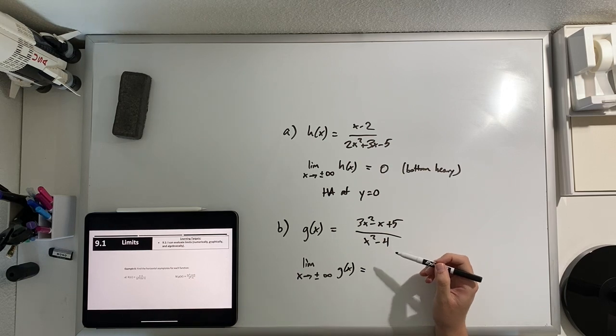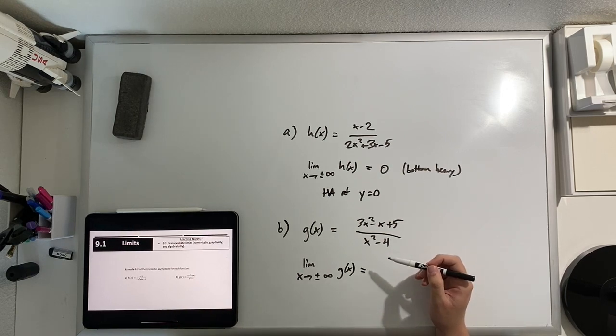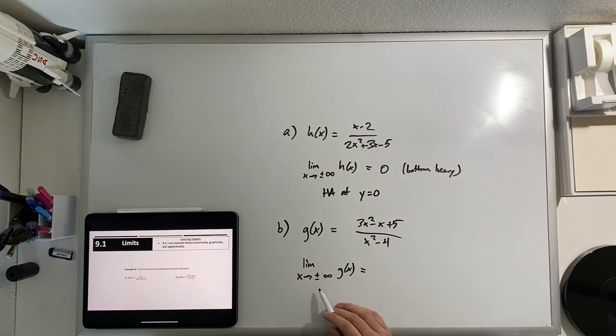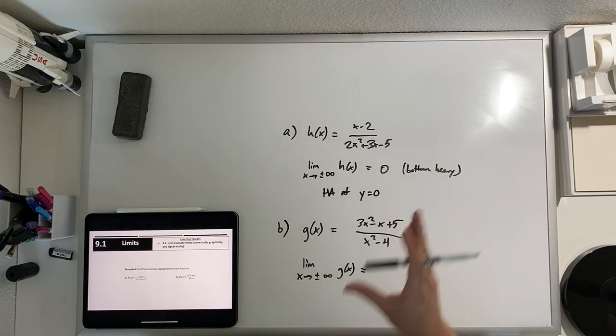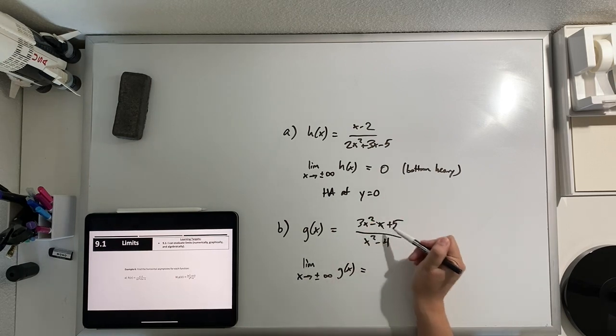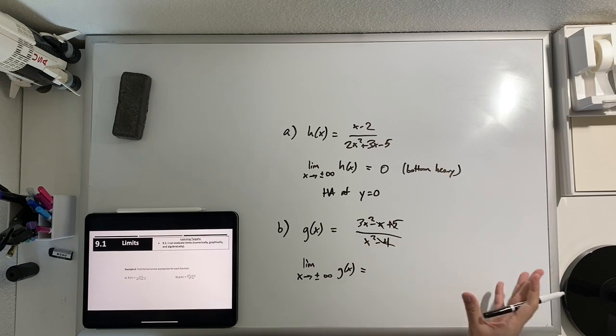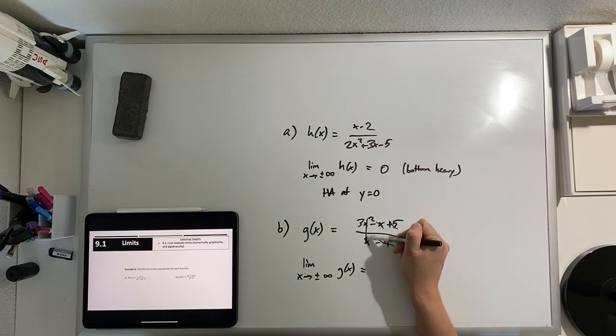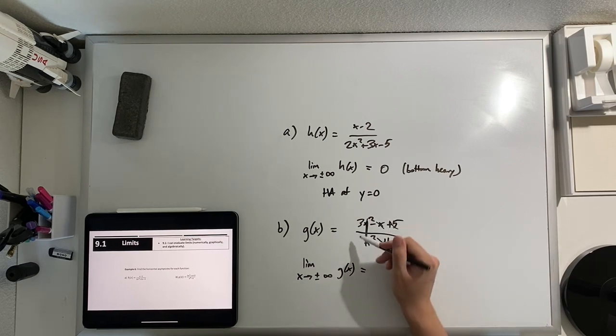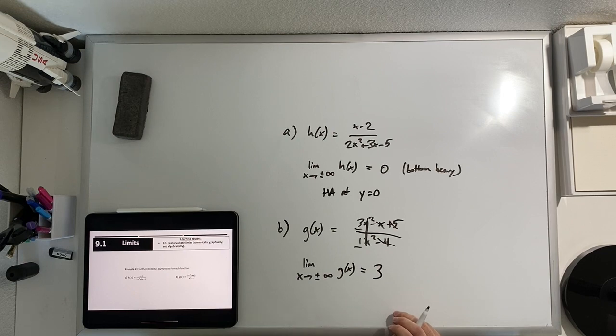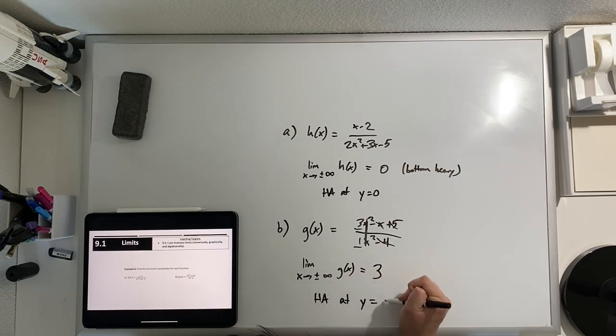The degrees of the numerator and the denominator are the same, which means as x approaches positive infinity or negative infinity, all this other stuff here matters less and less and less. And this is going to cancel out. That's just 1. So we're left with the leading coefficients. 3 over 1. This limit is 3. And so we have a horizontal asymptote at y equals 3.